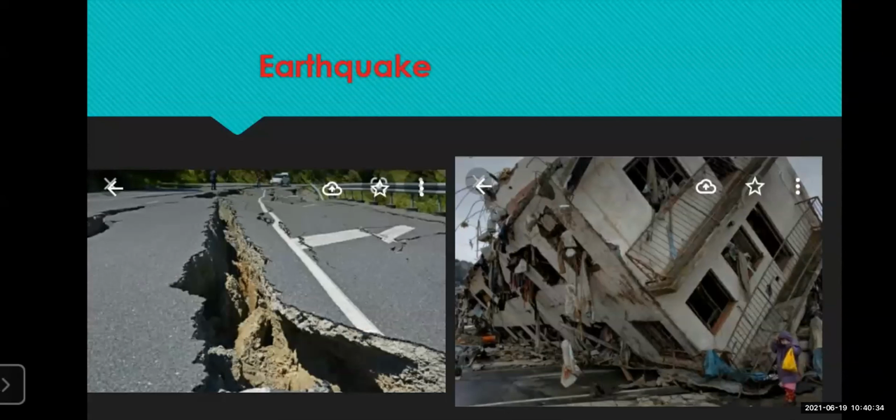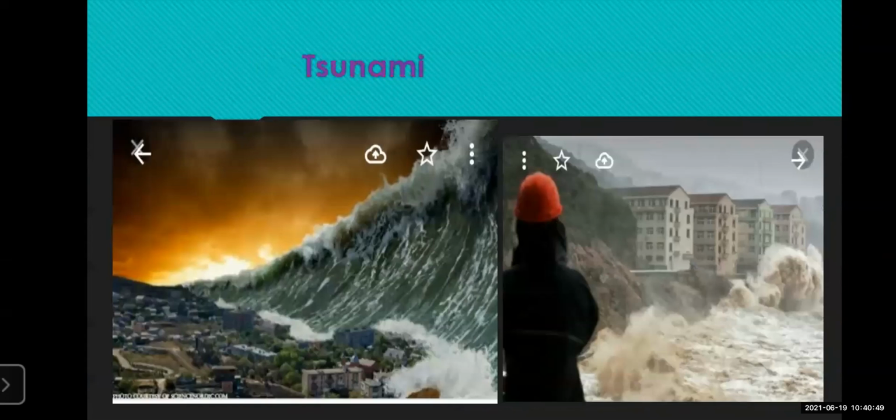Then we have seen today earthquake, where cracks are formed or the shaking of the earth's surface, and what type of destruction can be caused because of this earthquake we have seen. Then we have seen the tsunami, the giant waves, the massive waves, the big powerful waves which come with a lot of power and wipe out everything which comes in their way.